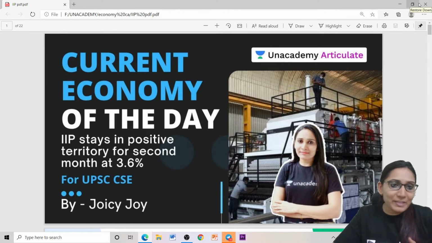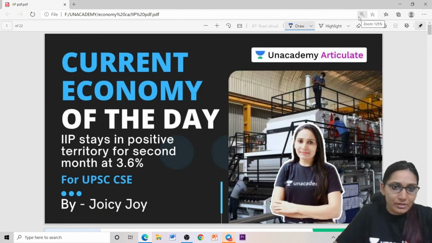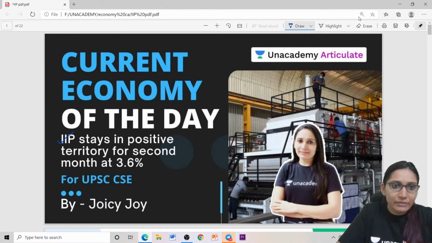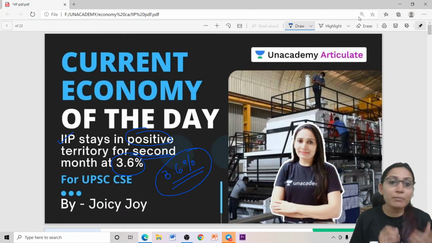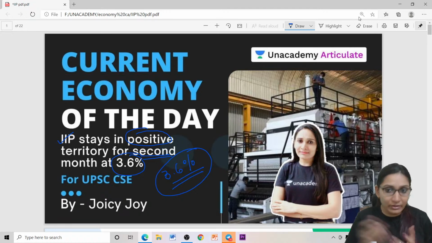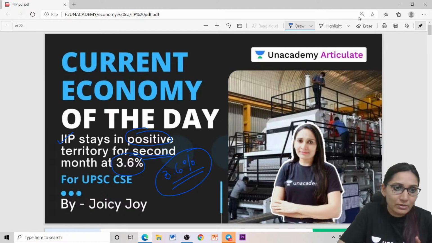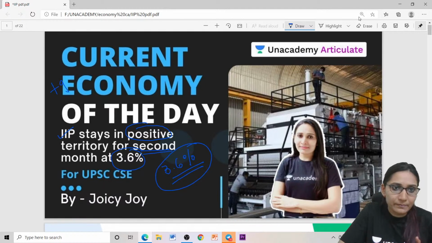Today we will be discussing the IIP, the Index of Industrial Production, which is staying in positive territory for the second month at 3.6%. The current affair is that the IIP is staying on the positive side, recording positive growth for the second month consecutively.